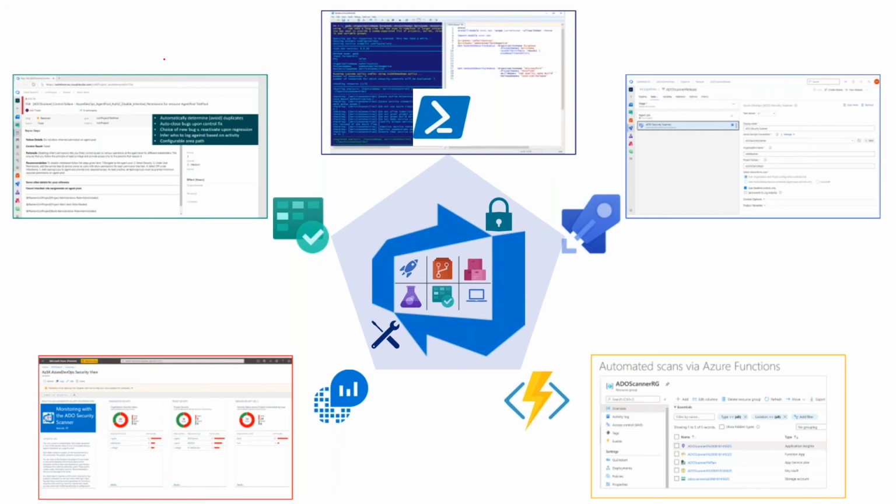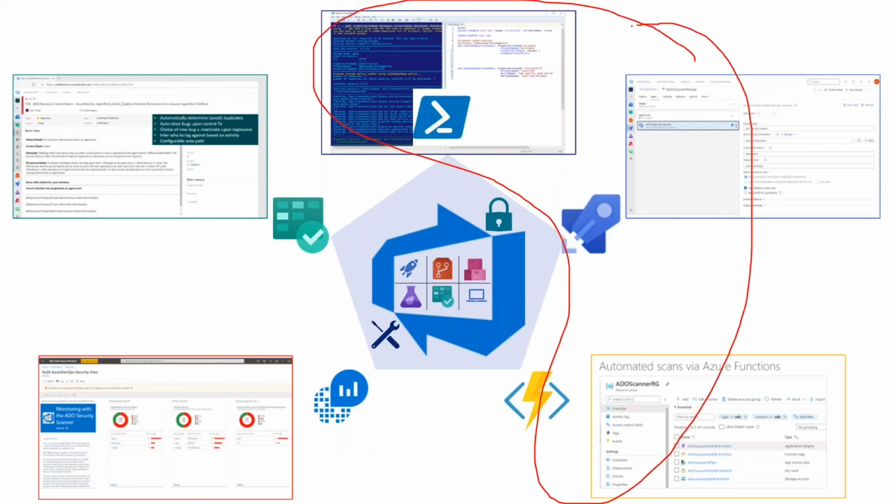So that's the solution. And the ADO scanner, each of these options can be used by engineers or mid-sized to large environments to check for security, and then these options can be used to get aggregate visibility into compliance and to drive engineers to fix the issues, right?